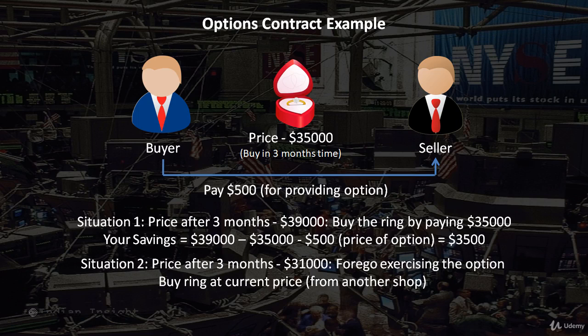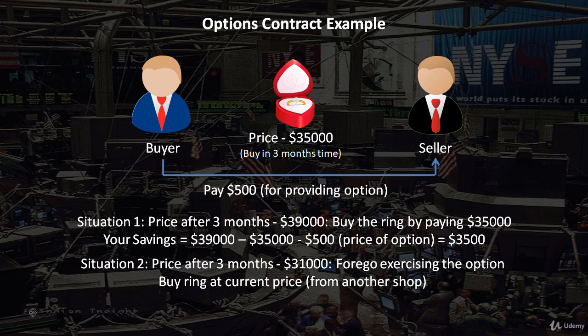It may also happen that the price of diamonds actually decreases over this period, and so let's say the price of the ring after 3 months is $31,000. Now instead of paying $35,000 for the ring, you can forego this $500 option and instead just buy the ring from another shop for $31,000. So by negotiating an options deal, you had the choice to buy the ring without the obligation to do so.